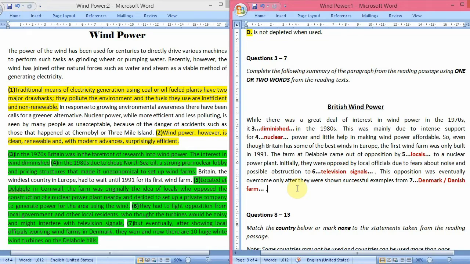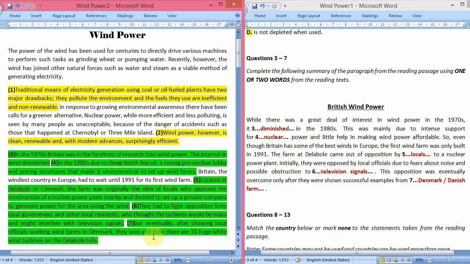And now let's see what's written next in the summary. This opposition was eventually overcome. So the opposition that the local officials raised was overcome only after they were shown successful examples from Denmark. So after the local government saw that wind power plants are successfully converting energy into electricity in Denmark, then this opposition was overcome. Okay, now let's see where it has been written.